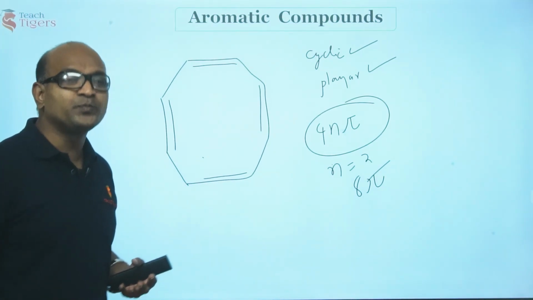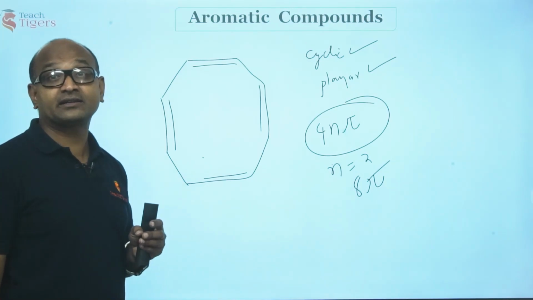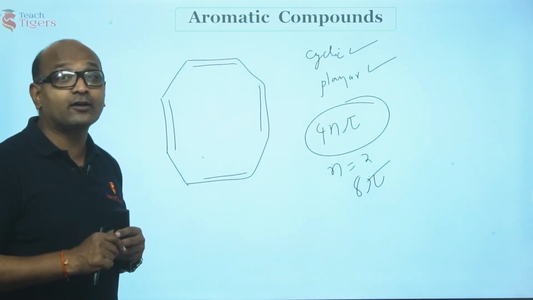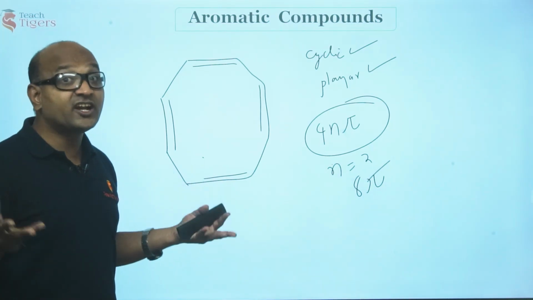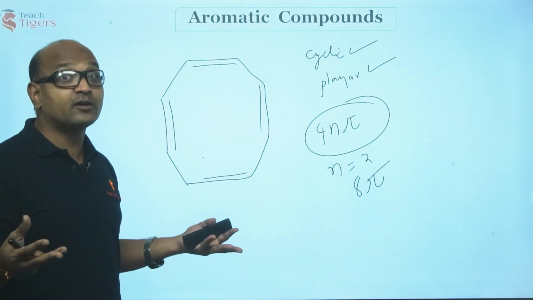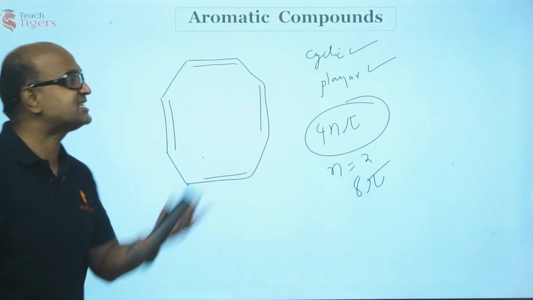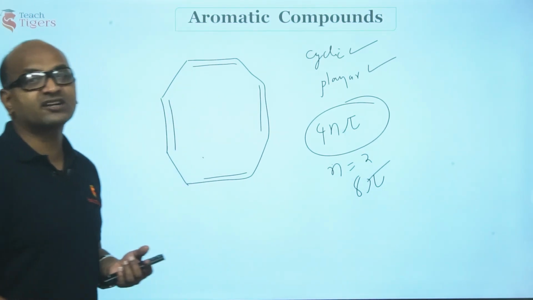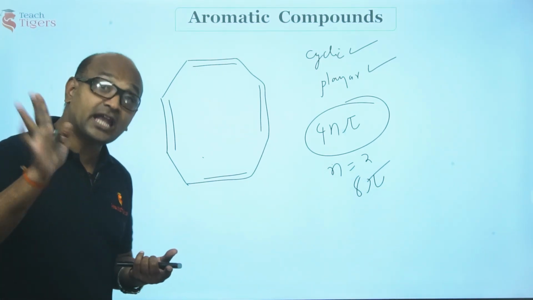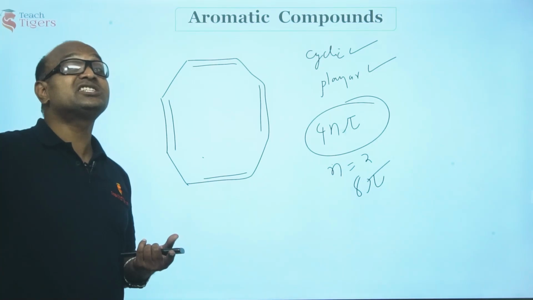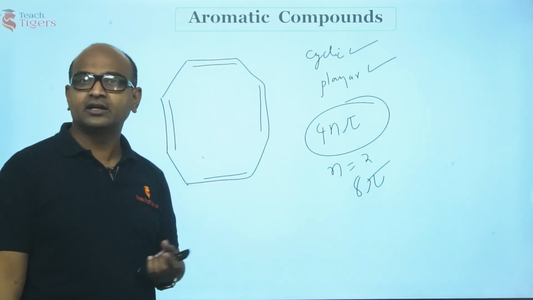Then what does it do? It will try to lose its anti-aromatic character. However, it cannot become aromatic, but it can become non-aromatic. Instead of being anti-aromatic, the energy of non-aromatic is comparatively less than this. I told you the order of stability: aromatic are highly stable, then non-aromatic, and the least stable is anti-aromatic. They are very difficult.